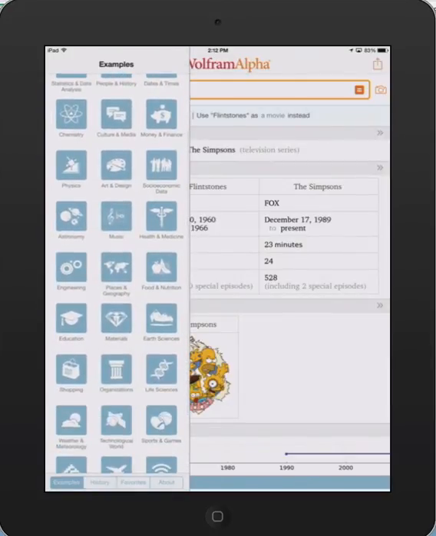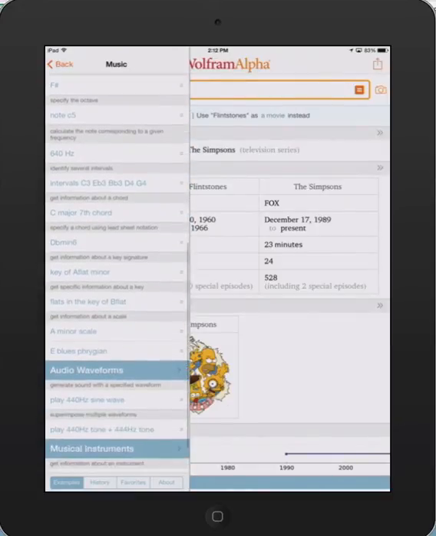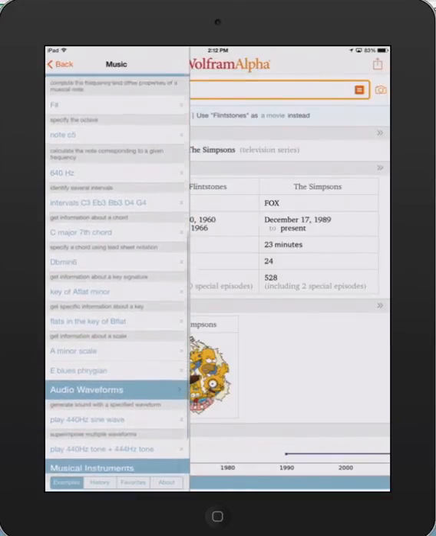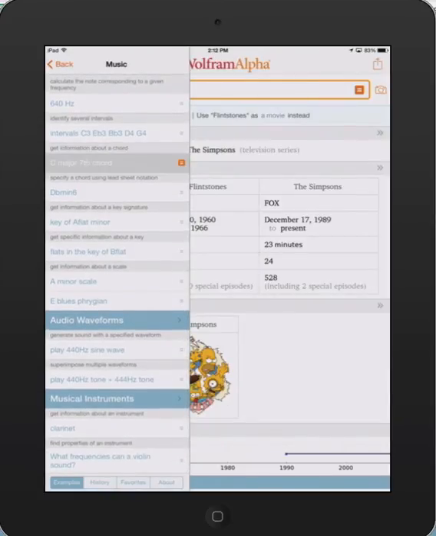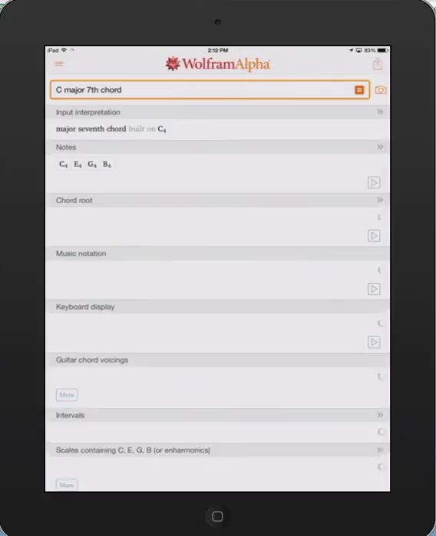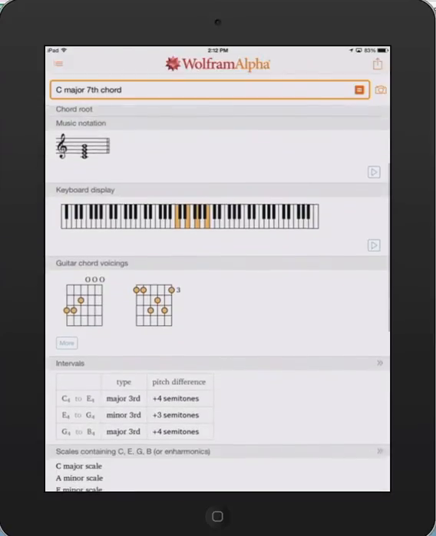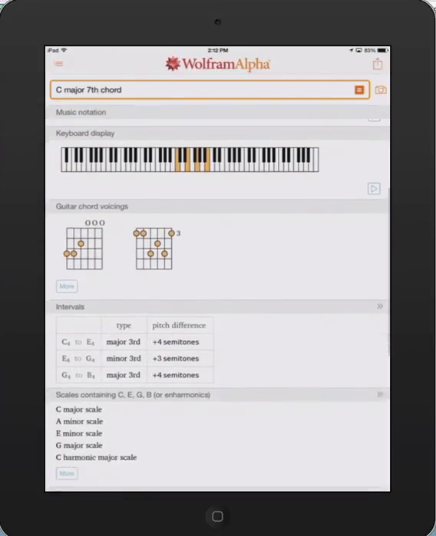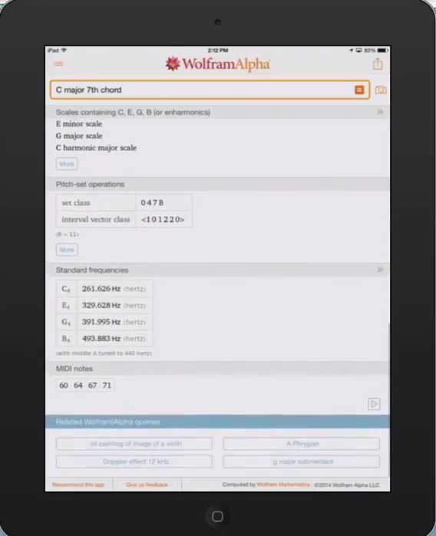How about music? Let's see, music theory. I was a music major as an undergrad. I played pipe organ and harpsichord, so I'm always interested in the music apps. C major 7th chord. And here we go. It gives everything about it: the notes, the chord root, the music notation, how you would play it on the keyboard, guitar chord voicings, intervals, everything. It's very full-featured.